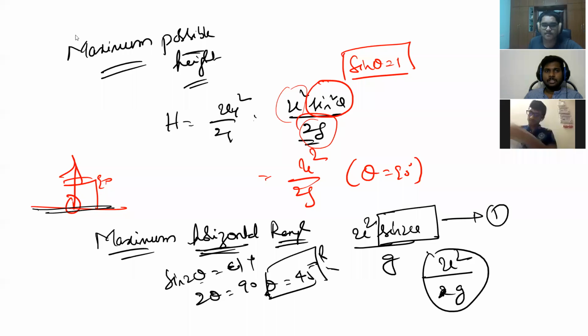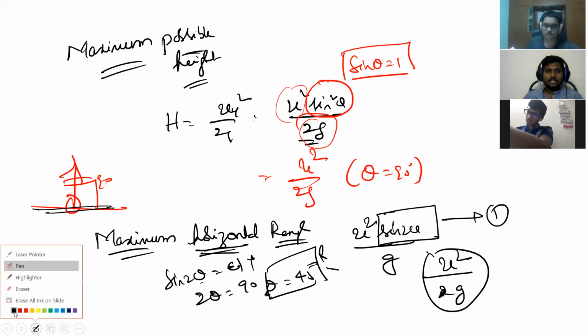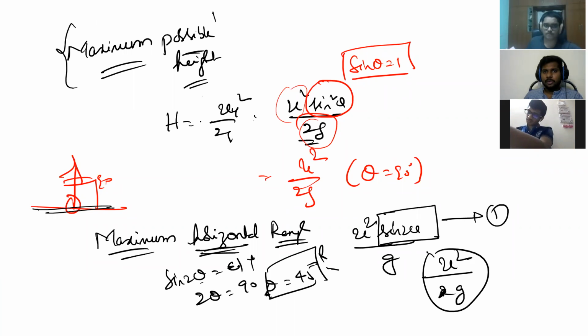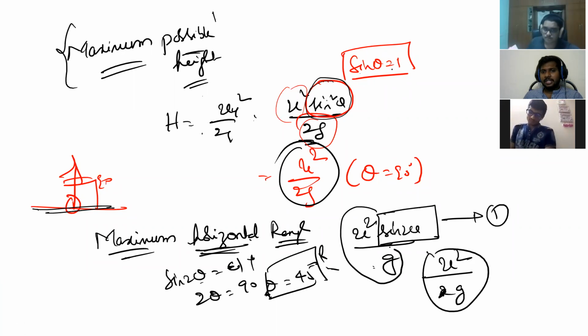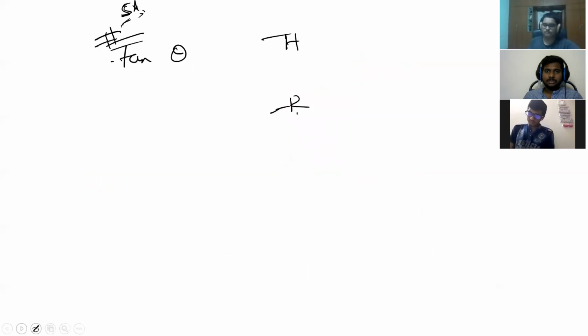Maximum possible height is h equal to uy square by 2g, that means u square sin square theta by 2g. The maximum will happen when sin theta is 1, which means u square by 2g is the value. Then maximum horizontal range is u square sin 2 theta by g. Sin 2 theta is 1 at maximum, that means u square by g is the maximum horizontal range possible. Sin 2 theta should be 1, which means 2 theta should be 90, so theta should be 45 degrees. Okay. Shall I go ahead?